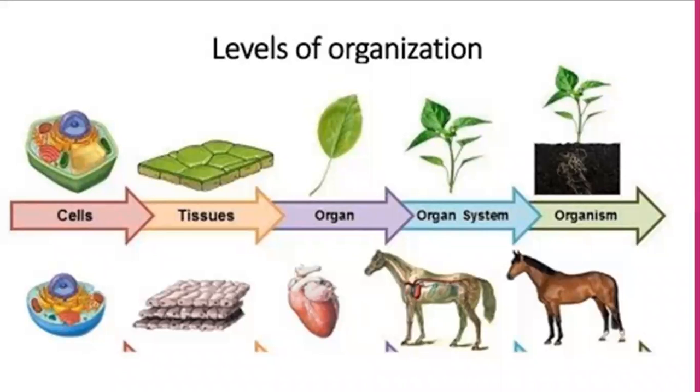Here the cells are involved in their functions, but the next level is the tissue level.